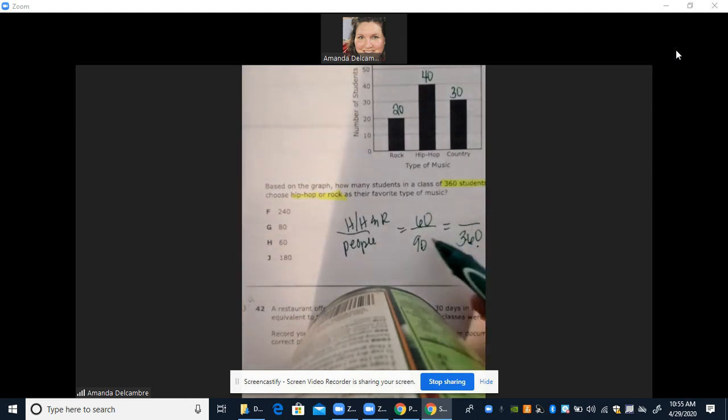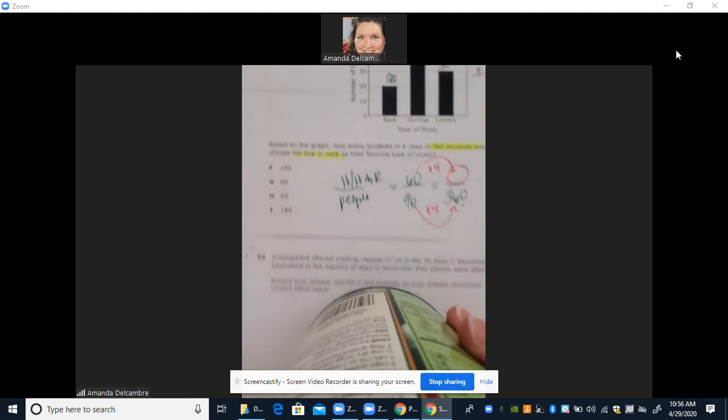So my question is, how do I go from 90 to 360? Well, 9 times 4 gives me 36, so 90 times 4 gives me 360. Whatever we do to the top, we must do to the bottom. So what would be my missing number there? That's how we would set up and work number 40.